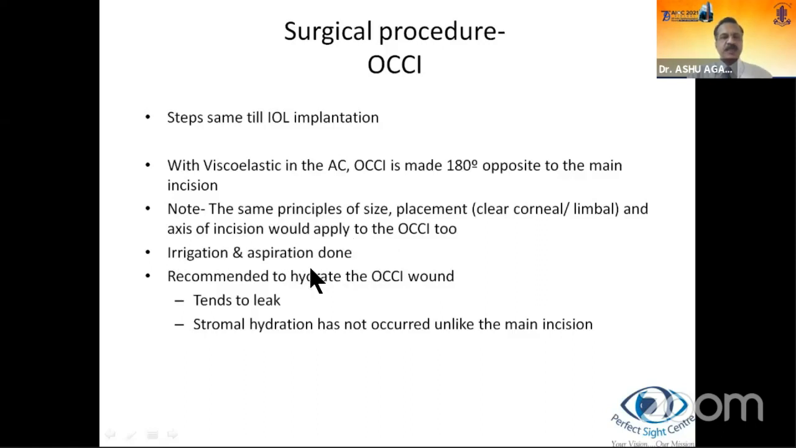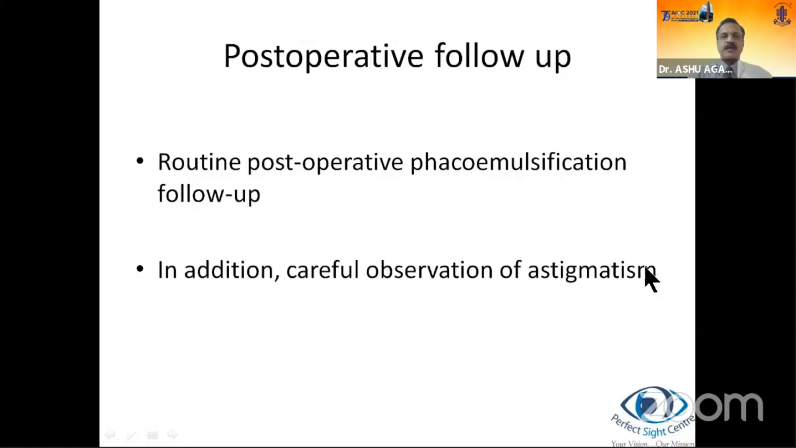Irrigation aspiration is done, and it is recommended to hydrate the OCCI wound because they tend to leak, because stromal hydration has not occurred unlike the main incision. In the main incision, with all the phaco and irrigation aspiration, there's a lot of stromal hydration happening. But here in the OCCI, it's a clean wound done at the end of the surgery. Therefore, stromal hydration should be done.